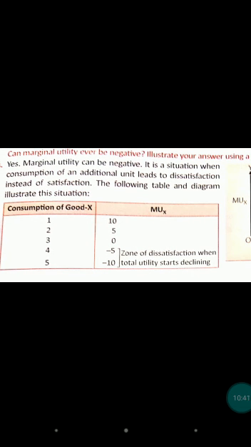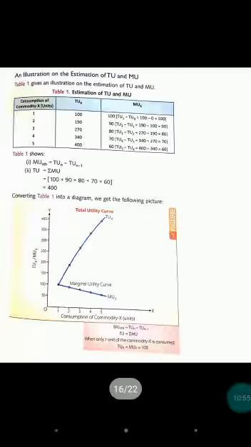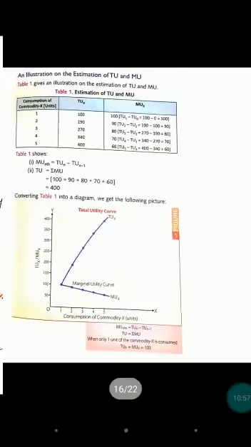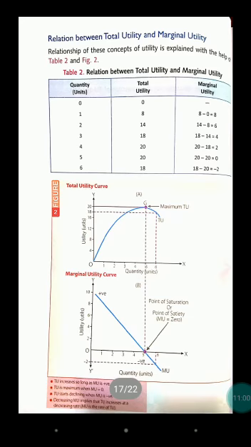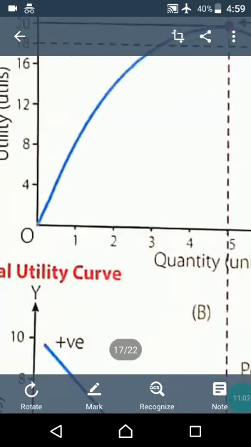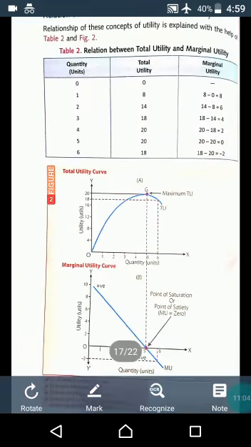When our total utility goes on diminishing. We have discussed this point in the relationship between TU and MU. Wait, I will show you. Here we have discussed this.